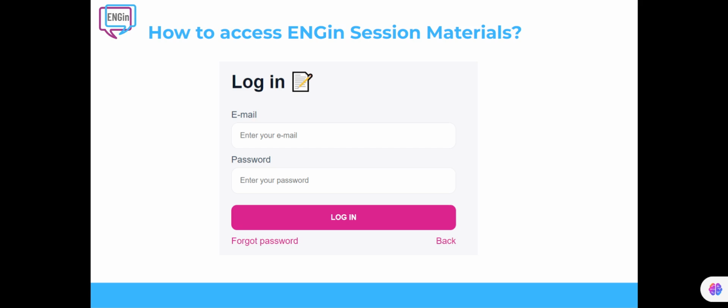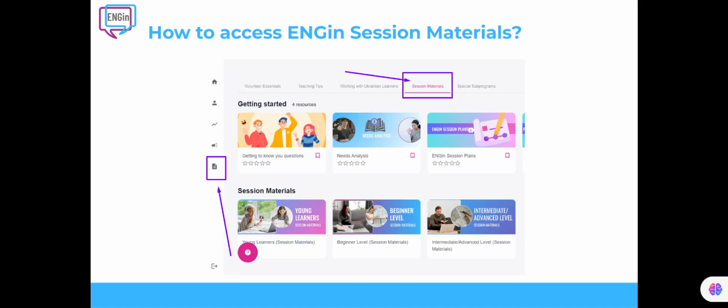To access ENGin session materials, please log into your ENGin account on the app.enginprogram.org and navigate to the Resources section, then select the Session Materials tab. Note that these resources will only be available after you complete the onboarding process and are either waiting for a match with a student or have already been matched.